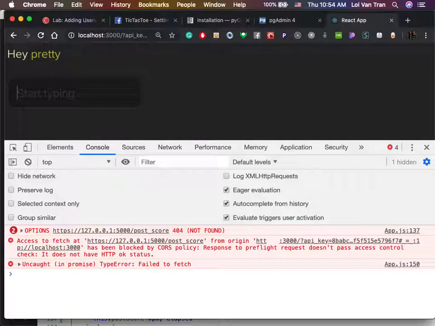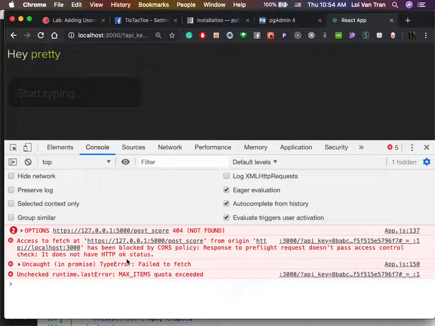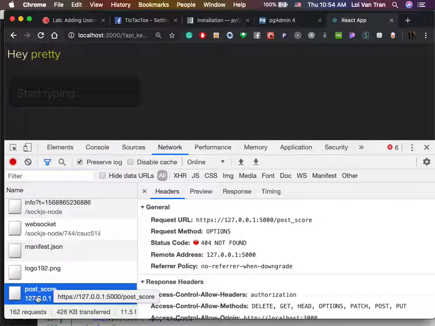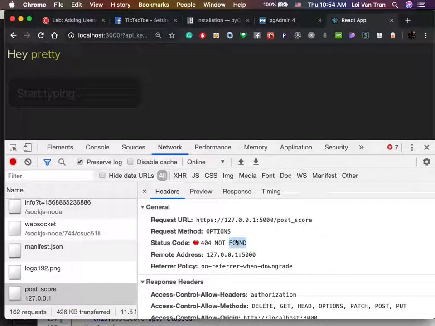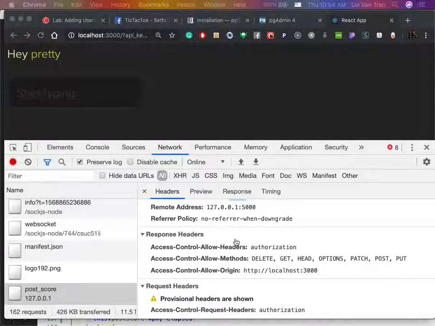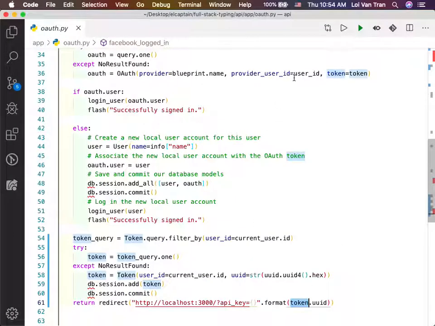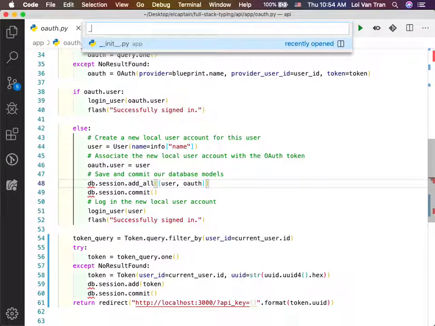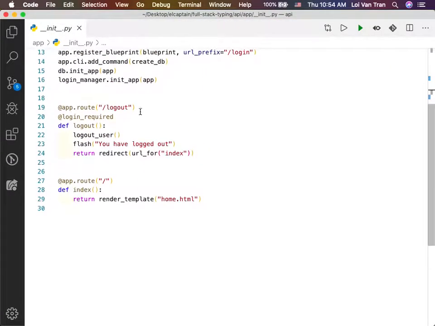Oops. Okay, so now the problem was what? It was a 404 not found. My bad. If we look at our network, look at the post score, it's saying 404 not found. 404 just basically means that, hey, I didn't understand that route. The server is saying that you made a bad request. Why did we make a bad request, guys? Yes, we do not have a route that does this yet, correct. Someone has been paying attention.